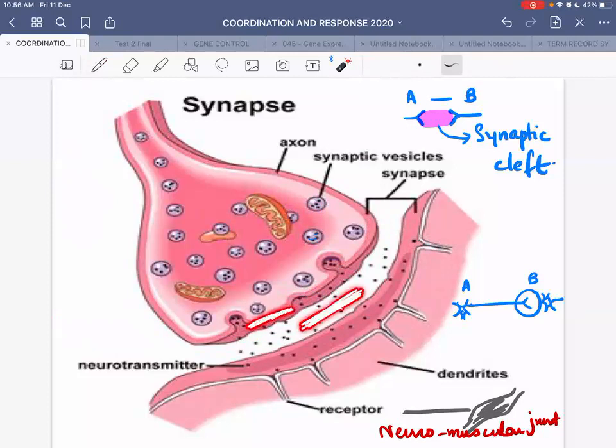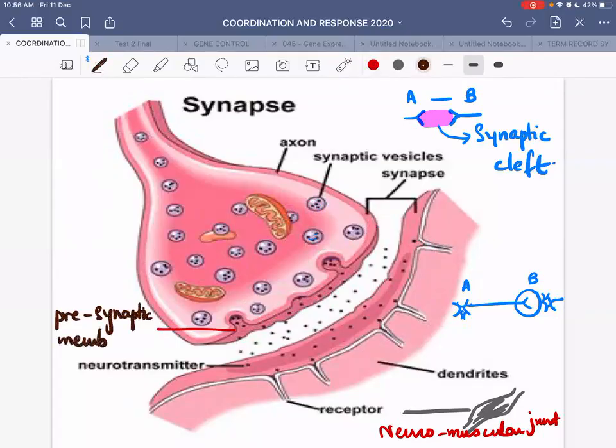On one end of the synapse we have a membrane. On the other end of the synapse we also have a membrane. Since this membrane is prior to the synapse, we give a name to it. This membrane has a name, and that is the presynaptic membrane. If this is the pre, then this should be the post synaptic membrane. So the membrane of the synaptic knob nearest the synapse is thickened, and it is called the presynaptic membrane.